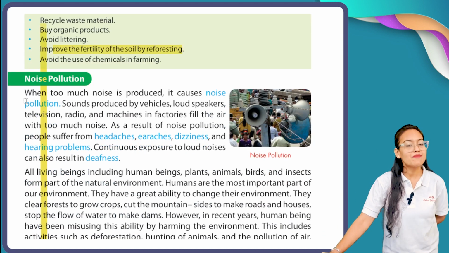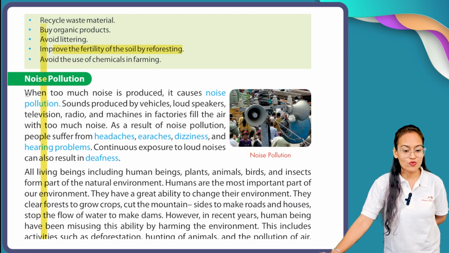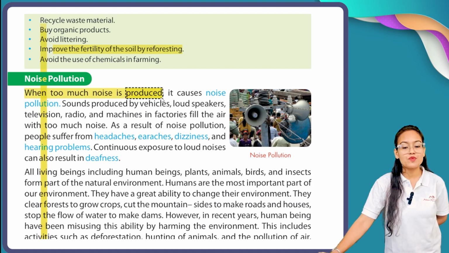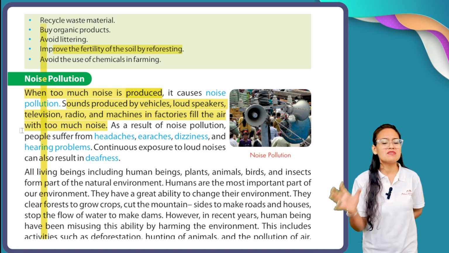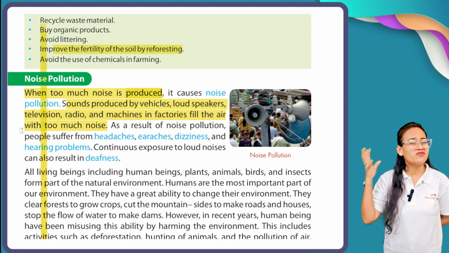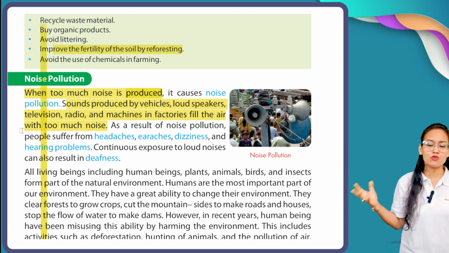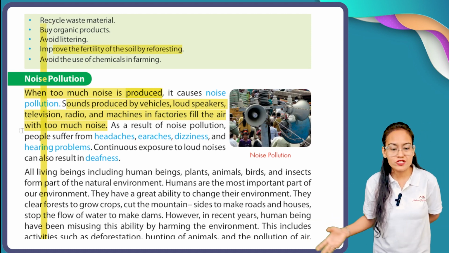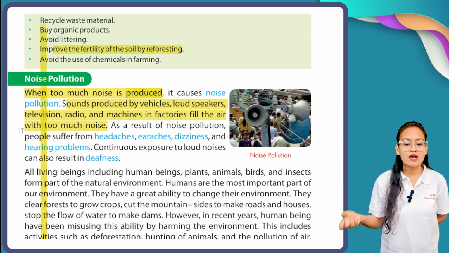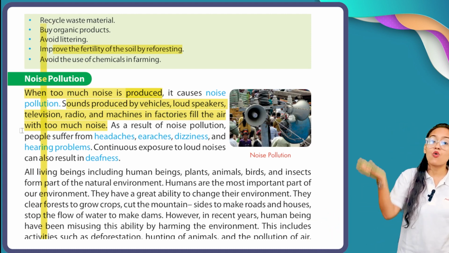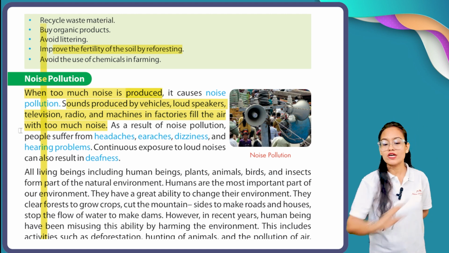Now the last type of pollution is noise pollution. When too much noise is produced, it causes noise pollution. Sound produced by vehicles, loudspeakers, televisions, radio and machines in factories fills the air with too much noise. My dear students, what is the meaning of noise pollution? When a very huge amount of noise is produced through DJs, vehicles, radios and machines in factories, all this combined leads to noise pollution.